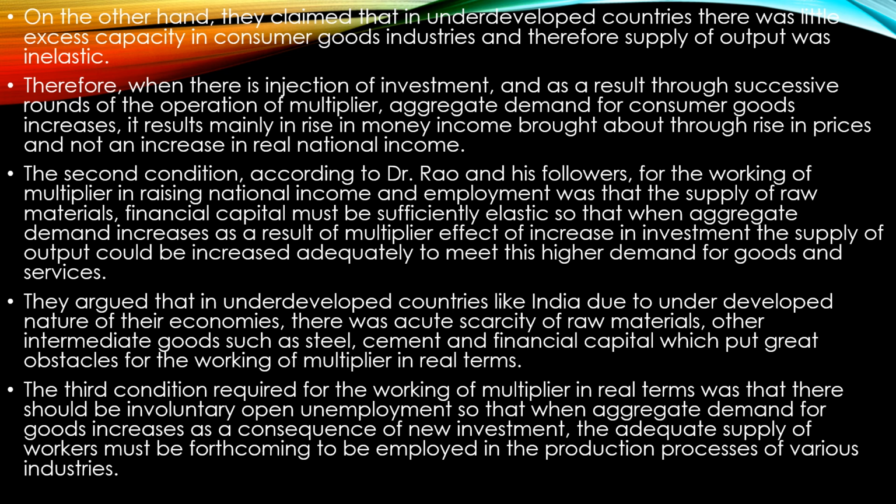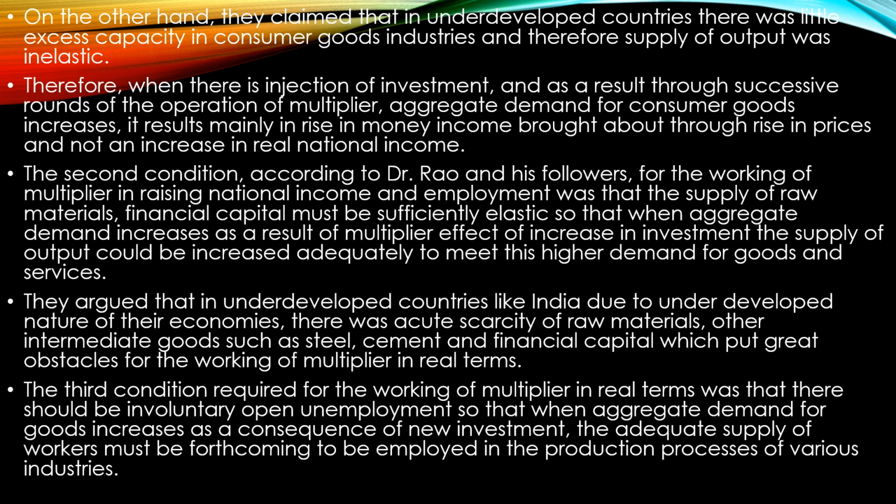The second condition, as per Rao, for the working of the multiplier in raising national income and employment is that the supply of raw materials and financial capital must be sufficiently elastic, so that when aggregate demand increases as a result of the multiplier effect of increase in investment, the supply of output could be increased adequately to meet the higher demand for goods and services. As per him, for underdeveloped economies, due to their underdevelopment, there was actual scarcity of raw materials, and also intermediate goods such as steel, cement, etc.